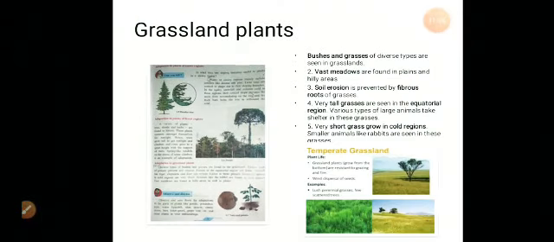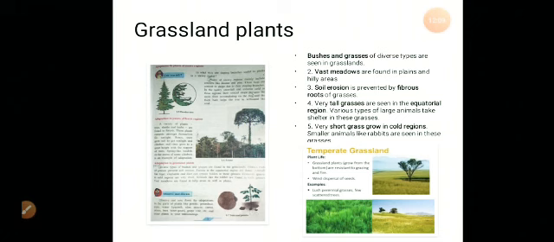Let us see adaptation in grasslands. Adaptation in grassland plants. So in the grasslands we have a variety of bushes and grasses. Now the fibrous roots of these grasses prevent soil erosion, which is very important. Now forests in the equatorial regions are dense. So animals like the tiger, the elephants and the deer can remain hidden in these grasses.